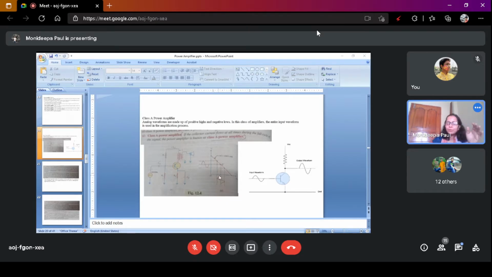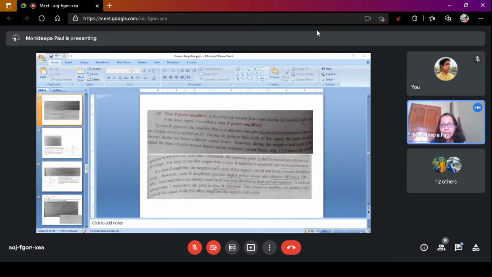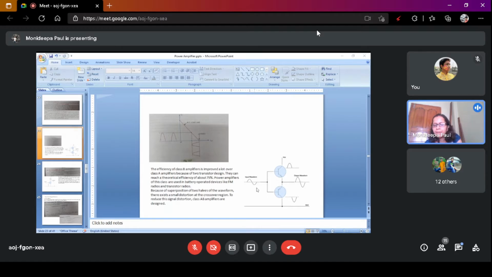This is the output. Now you know what is the class B. Class B, if the collector current flows only during the positive half cycle of the input signal, it is called the class B power amplifier. Here you see, during the positive half, we get the output, this is also reverse bias.